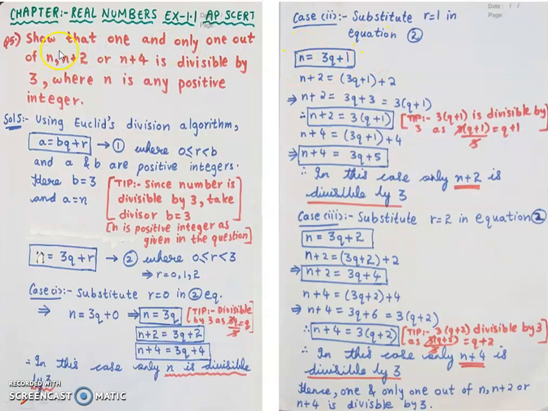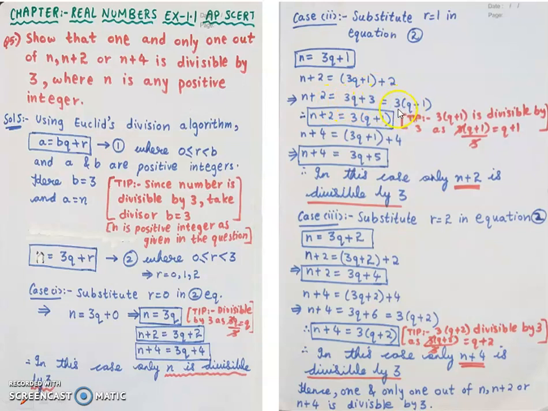So here n is 3q plus 1, and then according to that I have to take n plus 2 and n plus 4 with the n value as 3q plus 1 in the second case, and the n value again as 3q plus 1 in my third case. So n plus 2 means in place of n I am substituting 3q plus 1, because in my second case n is 3q plus 1. So 3q plus 1 as it is. Now I have plus 2 here, so plus 2. So n plus 2 is equal to 3q as it is. 2 plus 1 is 3. So 3q plus 3.